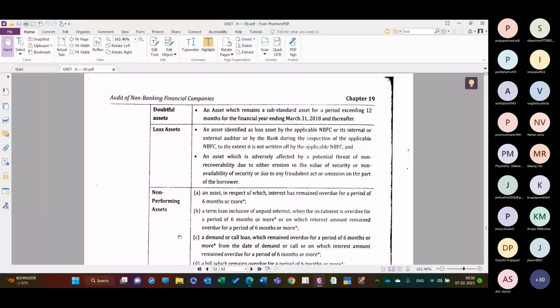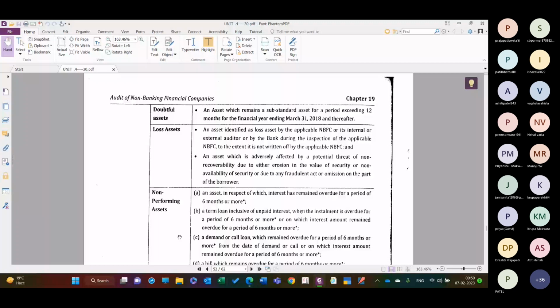Lost assets: assets identified as lost assets by the applicable non-banking financial companies or its internal or external auditor or by the RBI during the inspections of an applicable NBFC, to the extent it is not written off by the applicable NBFC, and an asset which is adversely affected by a potential threat of non-recoverability due to either the erosion in the value of security or non-availability of the security or due to any fraudulent act or omission on the part of the borrowers.